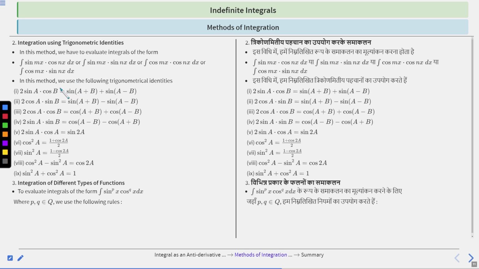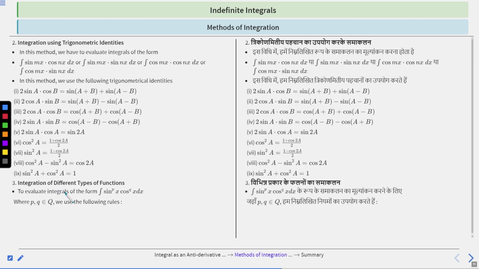So in this method, we use the following trigonometric identities, which are: 2 sin a cos b is equal to sin(a plus b) plus sin(a minus b). Second, 2 cos a sin b is equal to sin(a plus b) minus sin(a minus b). 2 cos a cos b is equal to cos(a plus b) plus cos(a minus b). 2 sin a sin b is equal to cos(a minus b) minus cos(a plus b). 2 sin a cos a is equal to sin 2a. Next one is cos square a is equal to (1 plus cos 2a) upon 2. Sin square a is equal to (1 minus cos 2a) upon 2. Next one is cos square a minus sin square a is equal to cos 2a. Next one is sin square a plus cos square a is equal to 1.